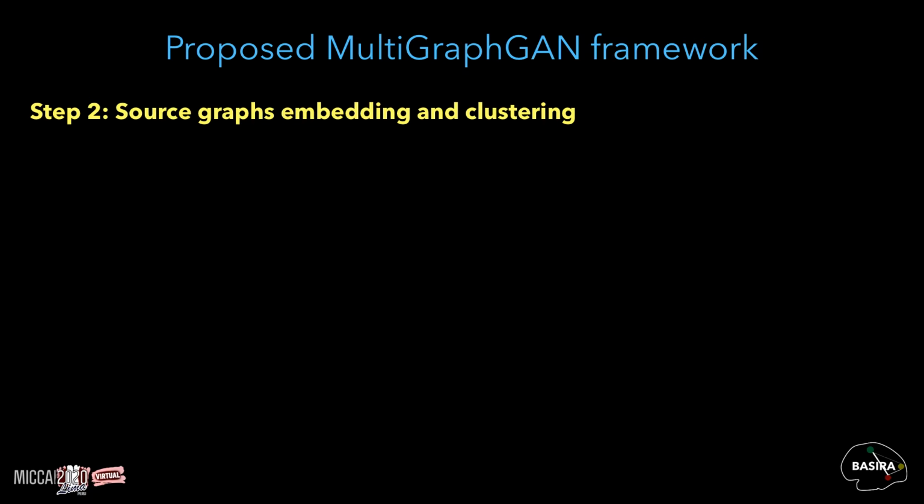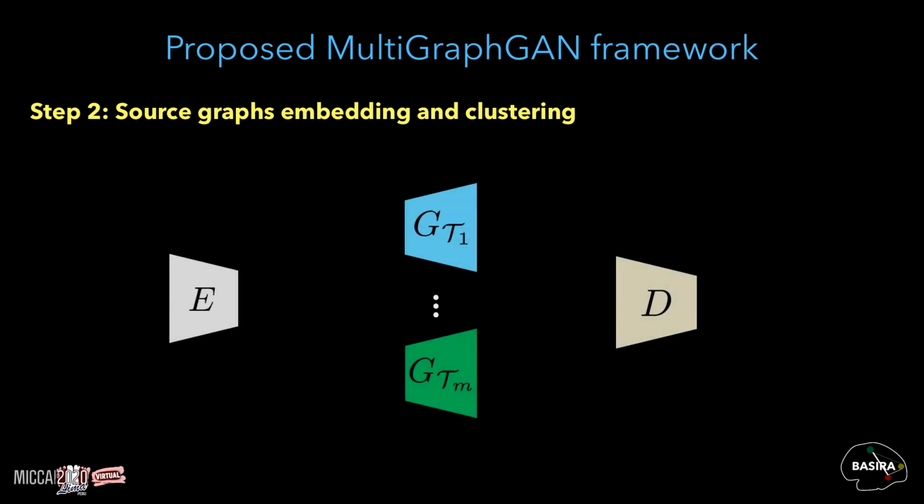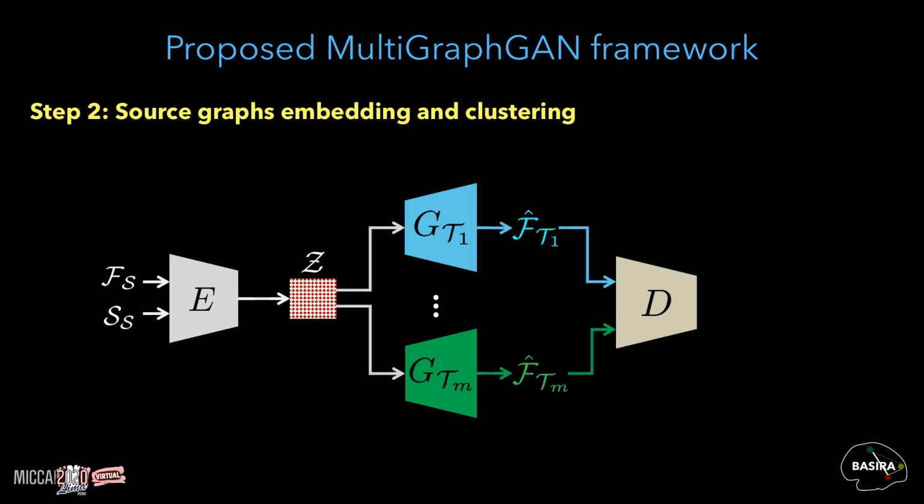Our MultiGraphGAN is mainly a graph adversarial autoencoder comprising an encoder E and a set of domain-specific decoders, also called generators, and regularized by discriminator D. First, we learn the source graph embeddings of the population using an encoder E. Second, we decode the resulting embeddings using a set of decoders, each dedicated to a specific target domain, and the results of the generators represent the predicted target graphs. And we optimize the learning process by backpropagating the loss of the discriminator and the joint loss of the generators.